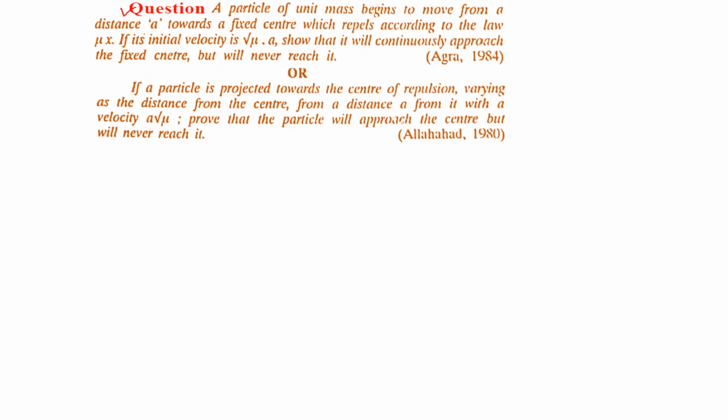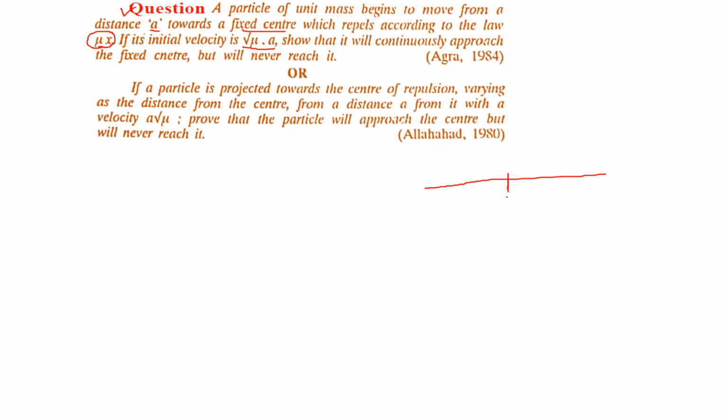A particle of unit mass begins to move from a distance a towards a fixed center, which repels according to the law mu x. If its initial velocity is root mu a, prove that it will continuously approach the fixed center but will never reach it.